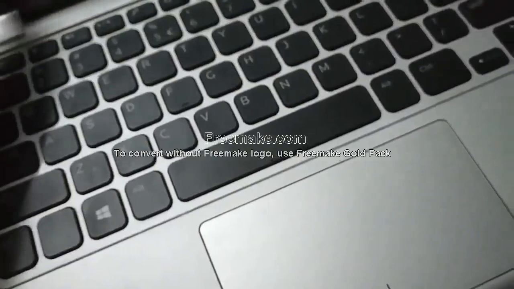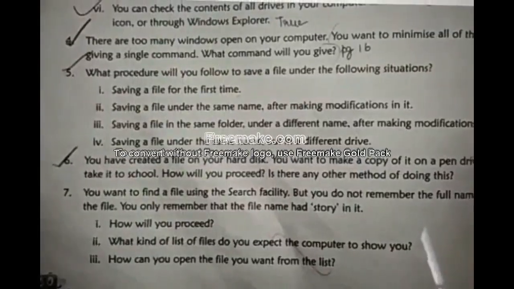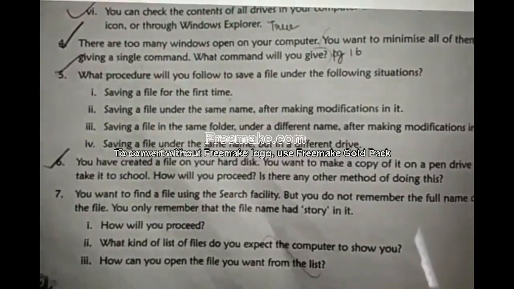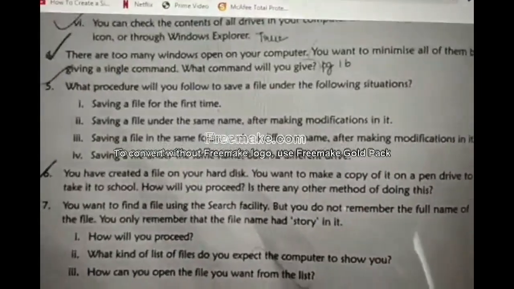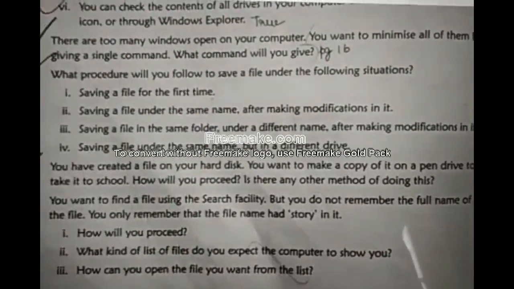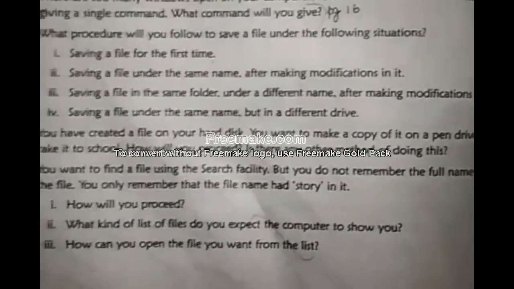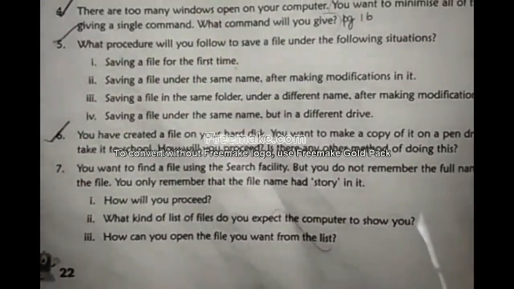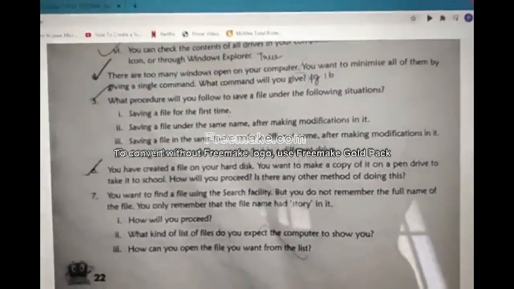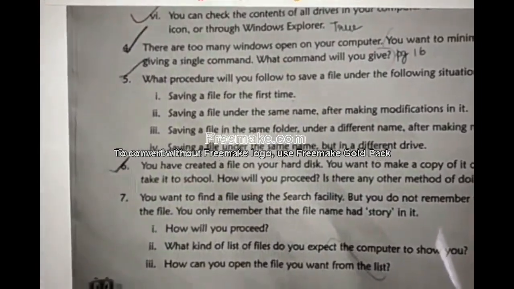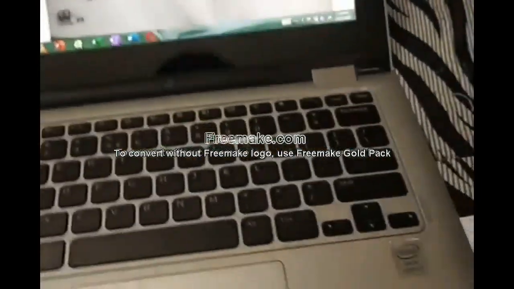That's it. Now we will go for the fifth question. What procedure will you follow to save a file under the following situation? What are the procedures you can follow to save the files? They have given 4 criteria. Under that criteria, you want to save a file. How will you save? First one, saving a file for the first time. If you want to save a file for the first time, what is the procedure?